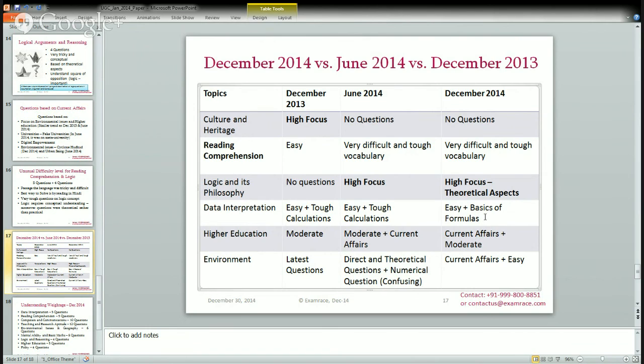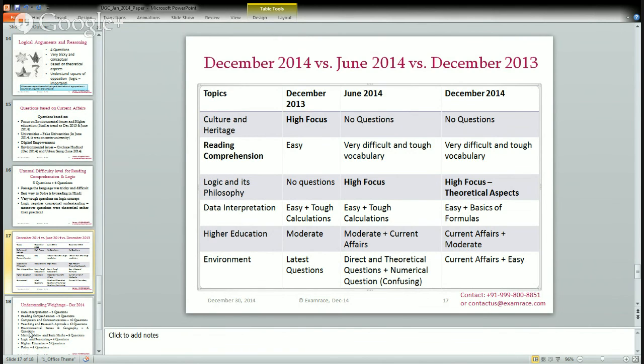In higher education, the questions were moderate along with current affairs. That was very important. So the current affairs element is very important. And again in environment, this time the questions were easy, but the main focus was current affairs. So that was again an important section this year.